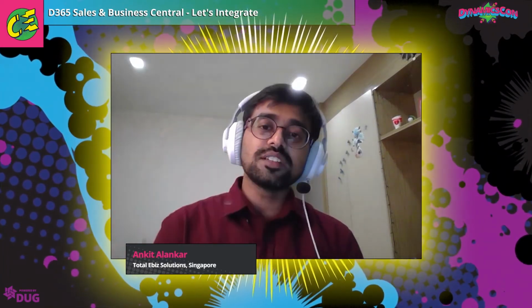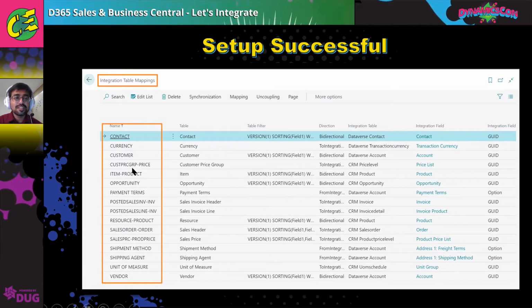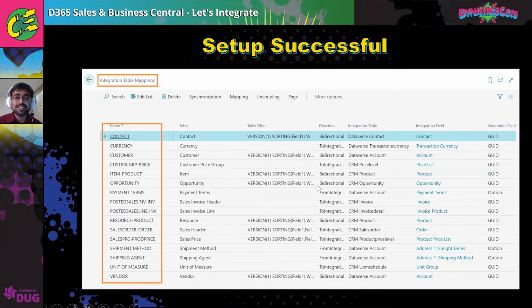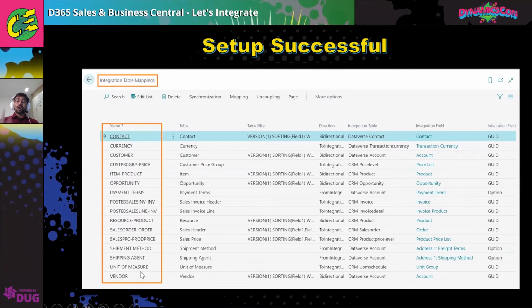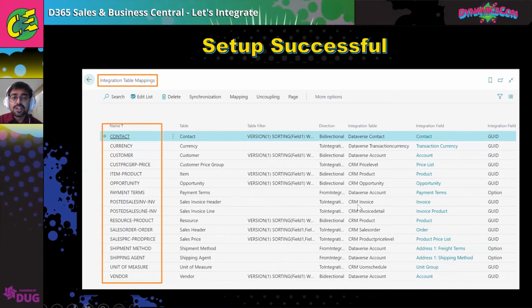Now, this is what I was telling earlier. Earlier we saw only the Dataverse tables being connected between CRM and Dataverse. Now, if you see, there are other things that have come. The customer price, the item, the product, meaning the item inside BC is tagged to the CRM product. Then opportunity is also there, and product sales order. So these are the other entities that have now been enabled just after doing this setup of the Dynamics 365 connection. So again, it's the same.